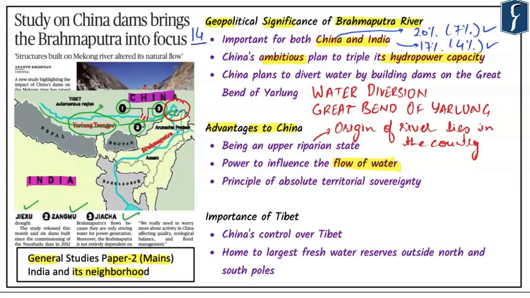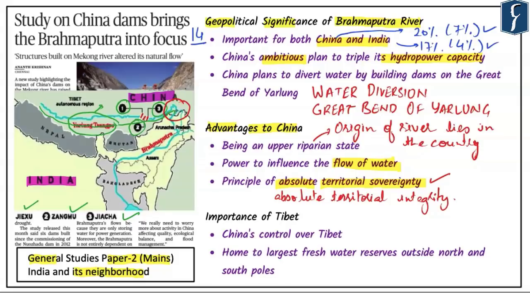It is normally seen that upper riparian states claim on the principle of absolute territorial sovereignty, which means the right to use river water unilaterally regardless of lower riparian concerns. At the same time, we also need to know about the lower riparian states. The lower riparian states base their claim on absolute territorial integrity. So please try to understand: upper riparian states claim absolute territorial sovereignty, and lower riparian states talk about absolute territorial integrity, which argues that upper riparian actions should not affect the water flowing downstream.